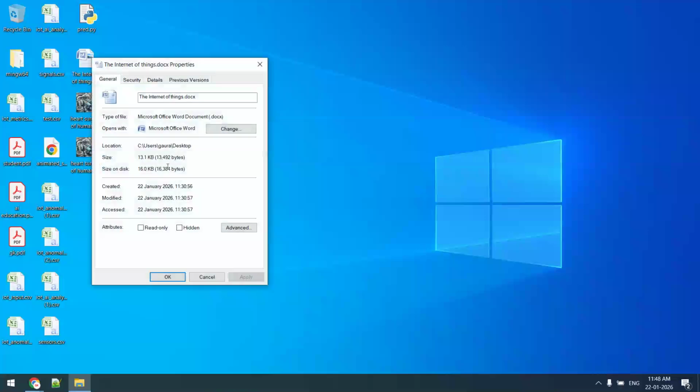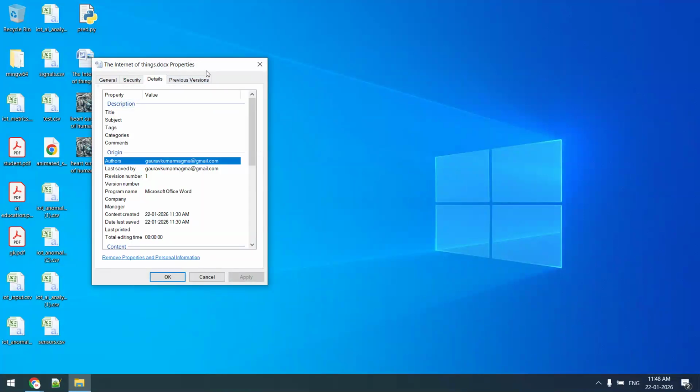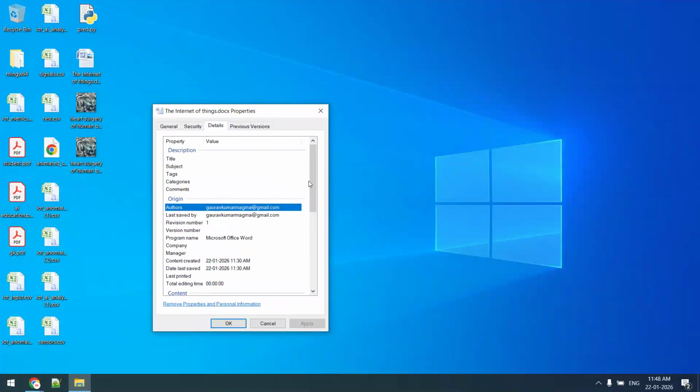Now if I take any other file, for example, this is a doc file. I am showing you its properties. You can see that it is showing my metadata, authors, my email ID. From which software it is done, date created. So today I have created this file. Now this file is genuine, it looks genuine, that it is created at some date and time.